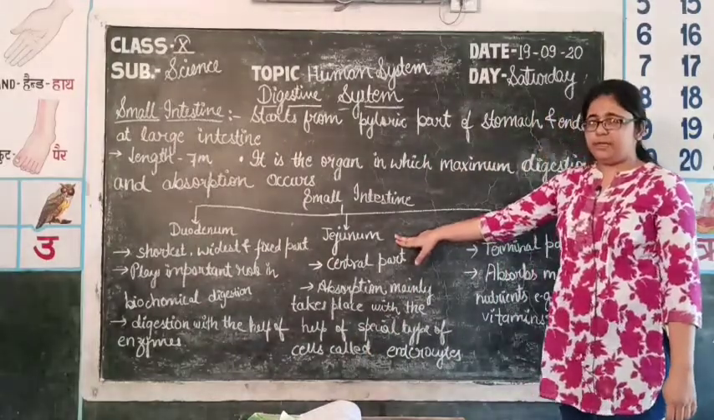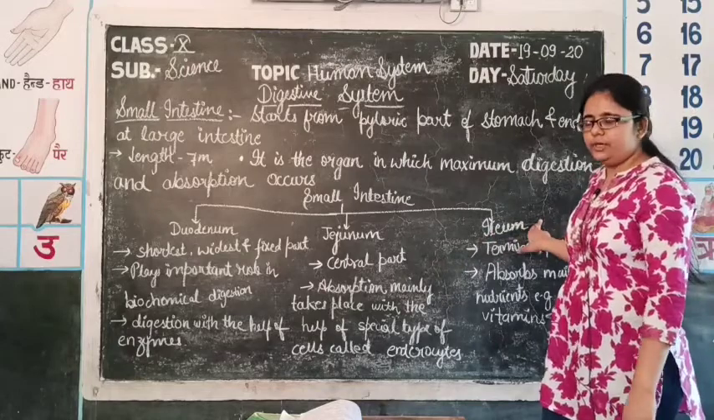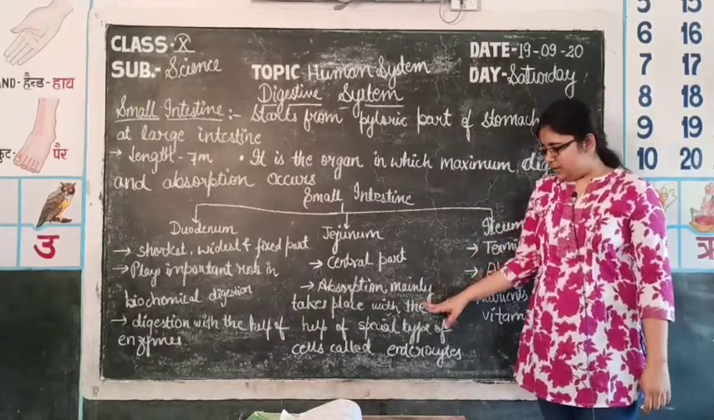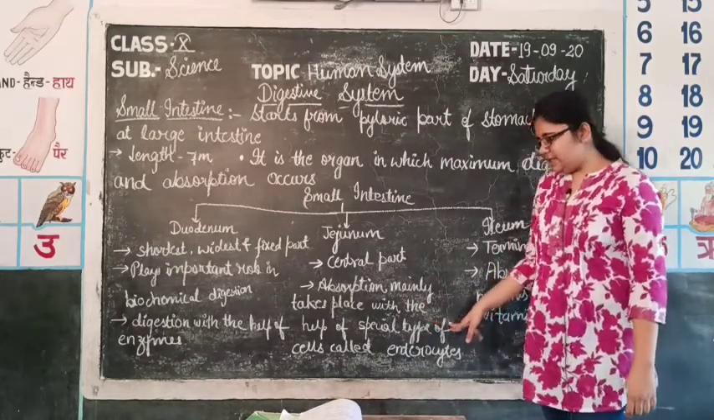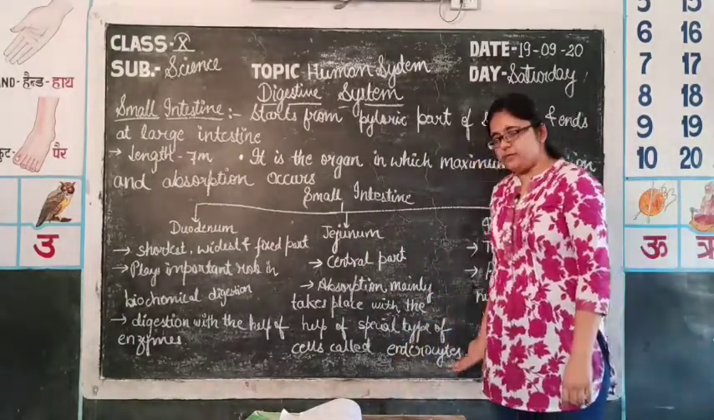Jejunum, the second part of the small intestine, is the central part, which lies between the duodenum and ileum. In this part, absorption mainly takes place of the digested food with the help of special types of cells. These special cells responsible for absorption are known as enterocytes.